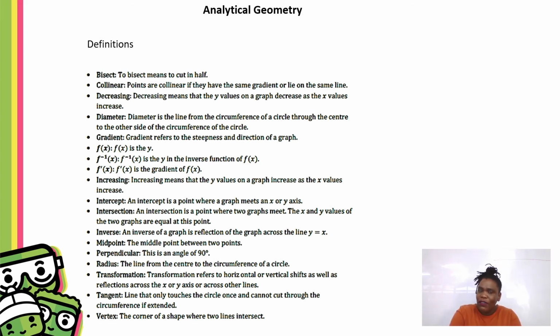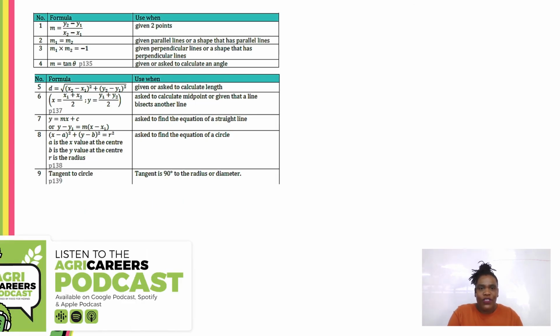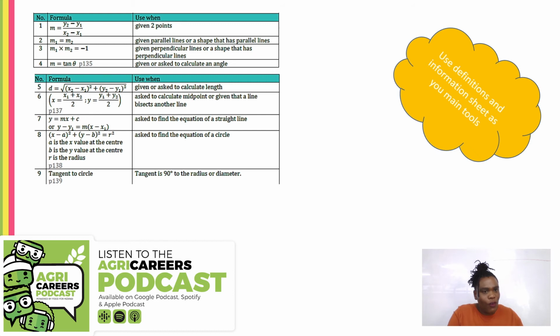Again, as with the previous section, it's important to know the definitions because they will help you understand what is wanted from you. If you see the word bisect, it means cut in half. So you're probably going to have to use the midpoint formula. This is an awesome and easy section because it's handed to you. It's on the formula sheet. Everything you need for this section is on the formula sheet. So familiarize yourself with the formula sheet.